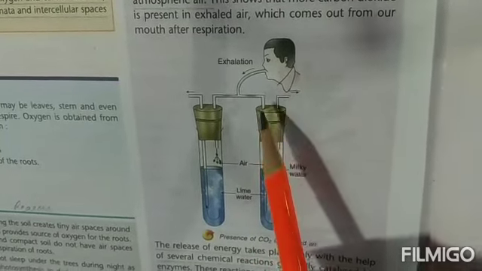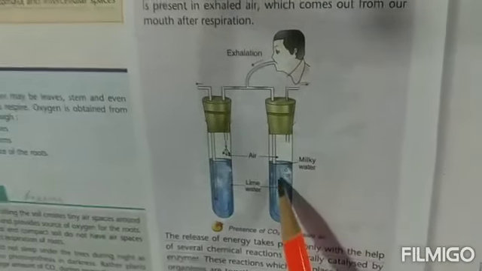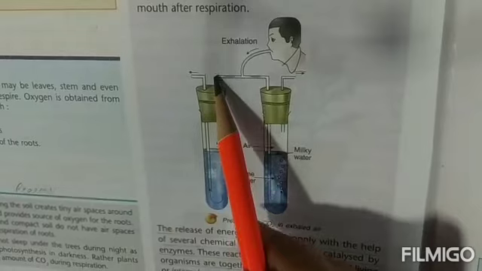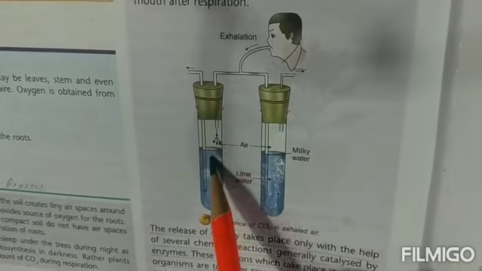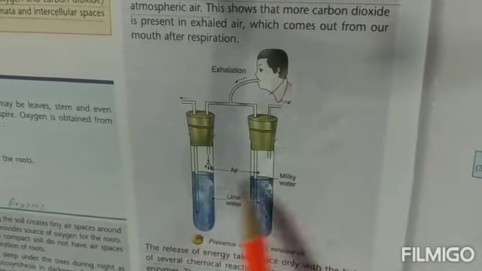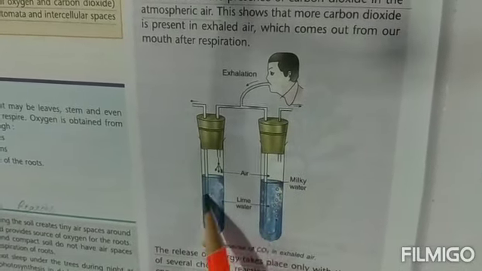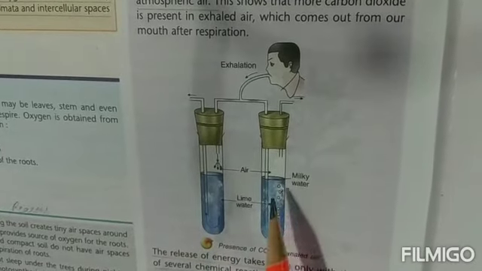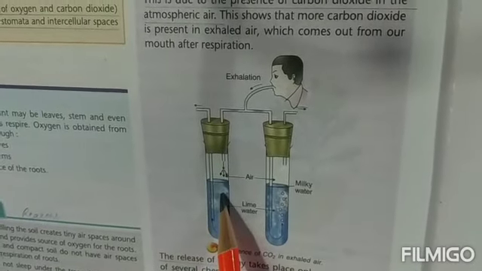Now if you see it clearly, children, one of the delivery tubes is going inside the lime water and one is on top. That means it is not touching the lime water at all. When this experiment goes on for some time, we see that the lime water will turn milky in both the test tubes, but it will be more milky in this one rather than this one.